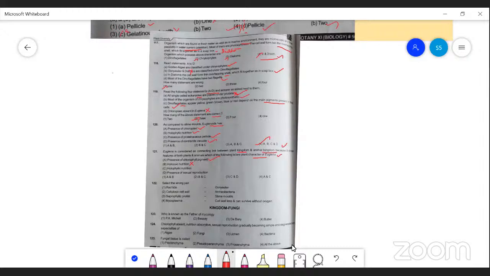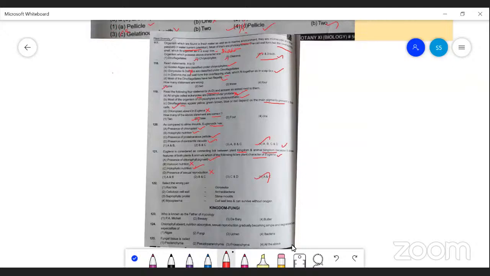These are called holozoic nutrition, but actually Euglena is holophytic and absorbing type. In the absence of light energy, they get their food material from decaying and decomposing organic matter. So these are absorbing types, not holozoic. Holophytic nutrition present, and a process of sexual reproduction, sexual reproduction absent. So which are considered plant characters, A and C. So the fourth option is correct. Next question number 122. Select the wrong tab.